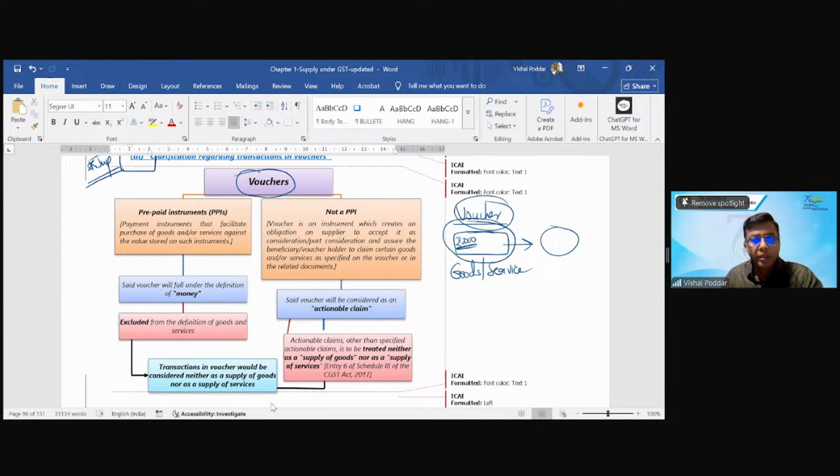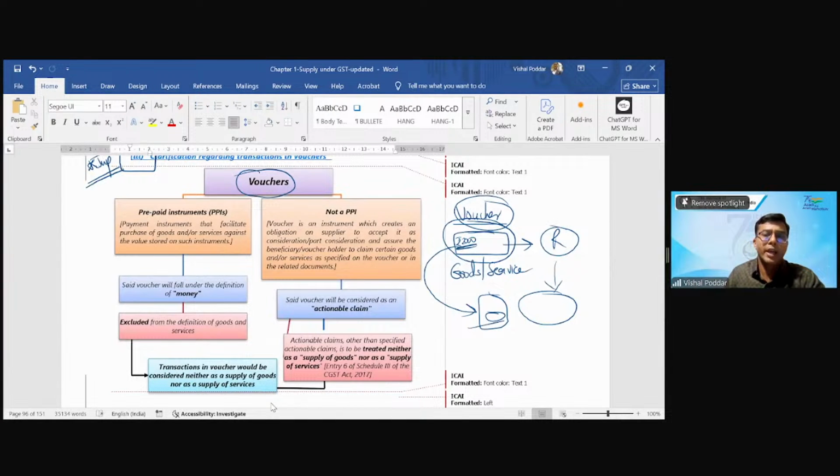Now, actually, the tax cannot be on the voucher. It is on the goods or service which you purchase using the voucher. So whenever Richa goes to the mall and buys something, let us say a pair of footwear or some gadget for herself, at the time when she pays the bill, she will give this voucher saying that out of my total bill of 20,000, 2,000 is already paid, so I'm giving you the voucher.